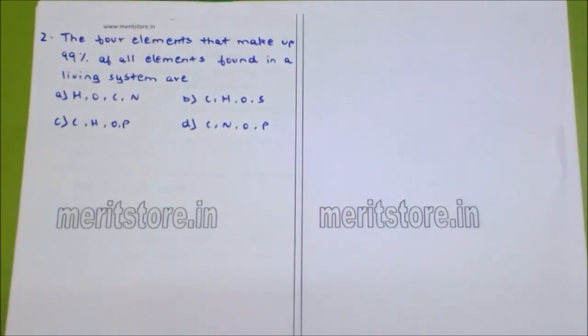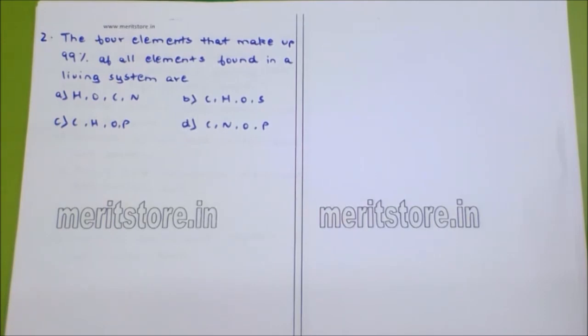The four elements that make up 99% of all the elements found in a living system are: first, hydrogen, oxygen, carbon, nitrogen; second, carbon, hydrogen, oxygen, sulfur; third, carbon, hydrogen, oxygen, phosphorus; and fourth is carbon, nitrogen, oxygen, phosphorus.